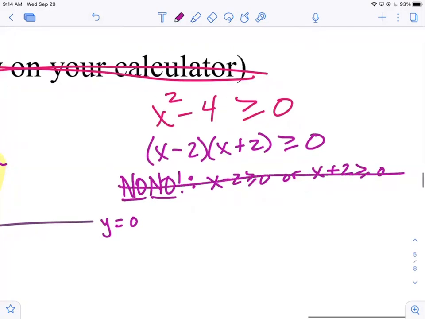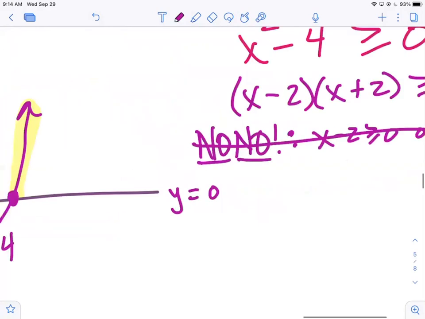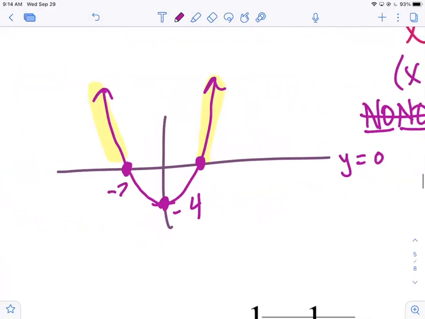Now, what's the point then of factoring it if we can't say they're both greater than or equal to 0? Well, when it's factored, we could spot the roots real quickly, right? What are the two values of x that make these two 0? 2 and -2. Yeah. So this one must be -2, and this one must be 2. So you can still factor it, keep the inequality.